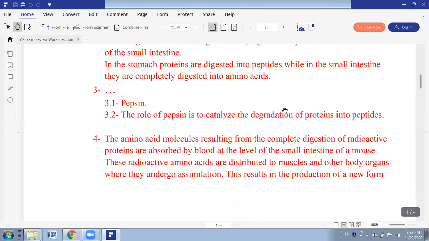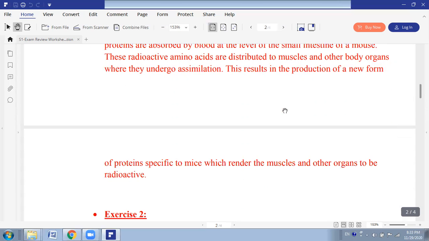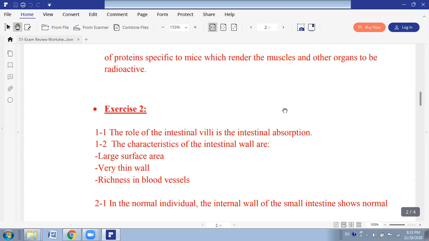Explain the results. So, the amino acids resulting from the complete digestion of these radioactive proteins are absorbed by blood at the level of the small intestine of the mouse. These are distributed to the muscles and to the different body organs where they undergo the action which is called assimilation. This results in the production of new proteins that are specific for the muscles and other organs to be radioactive.